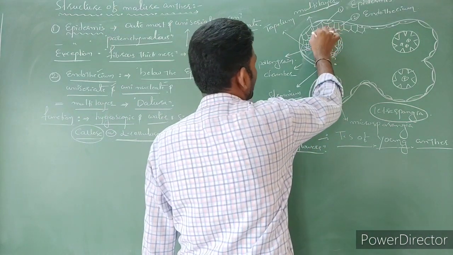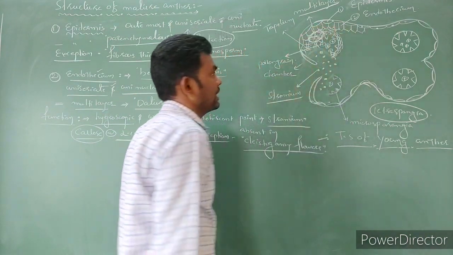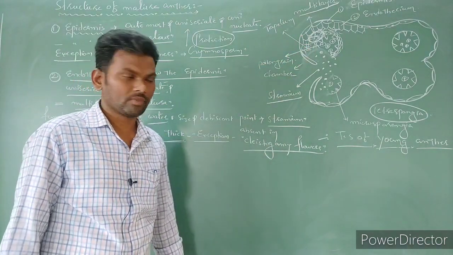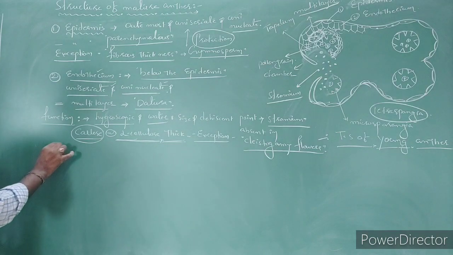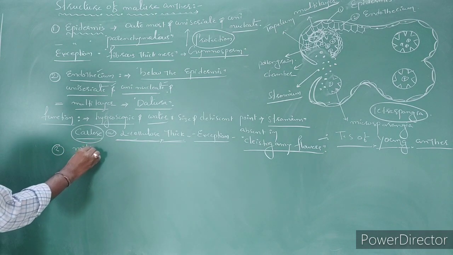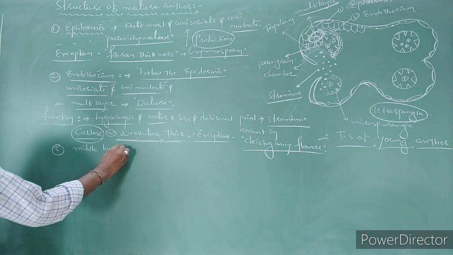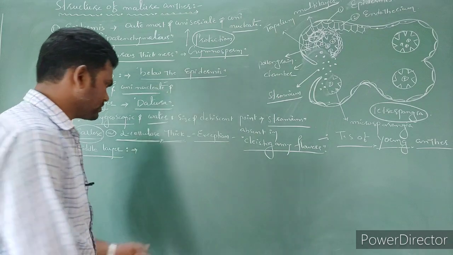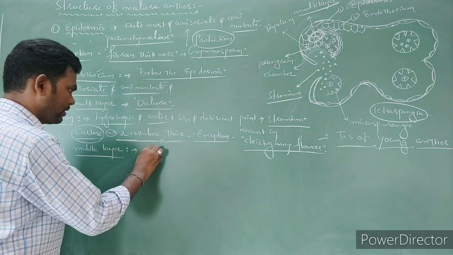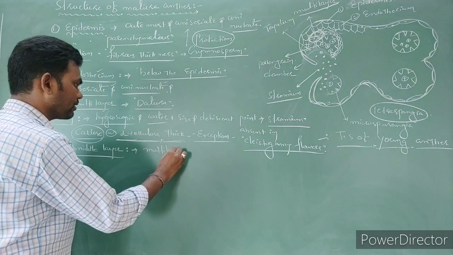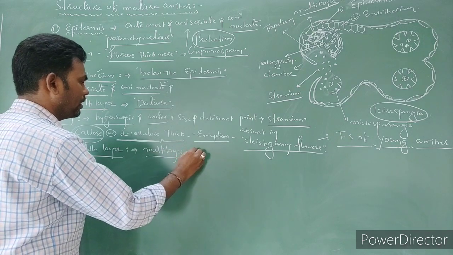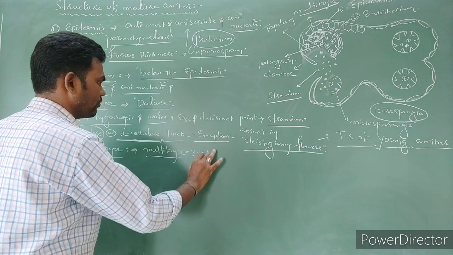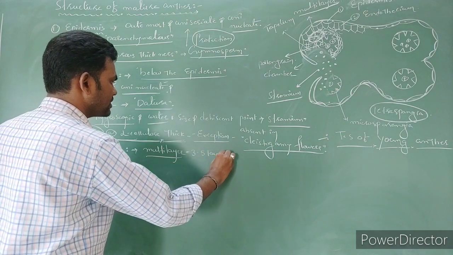And the third layer is what? The third layer is the middle layers, which are present in between the endothecium and the tapetum layer. Just put the heading: third one is middle layers. Middle layers are multilayered, nearly 3 to 4 or 5 layers are present.